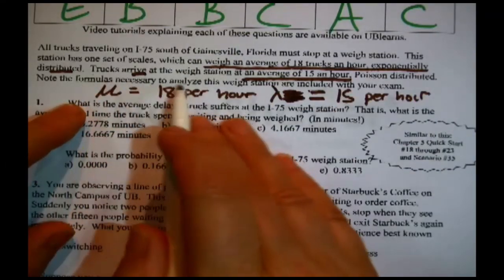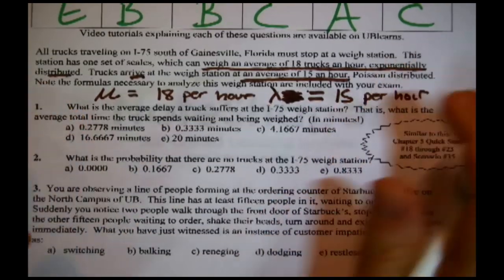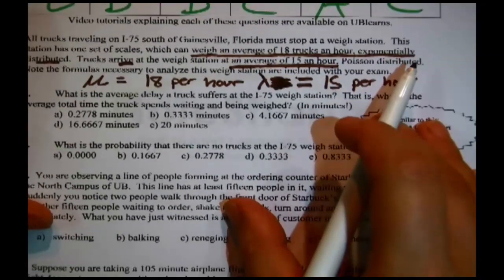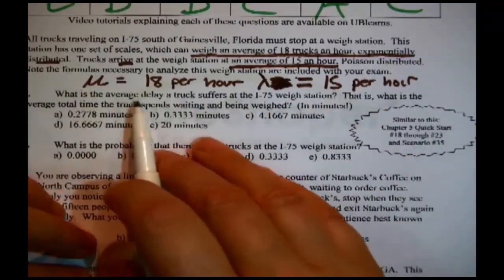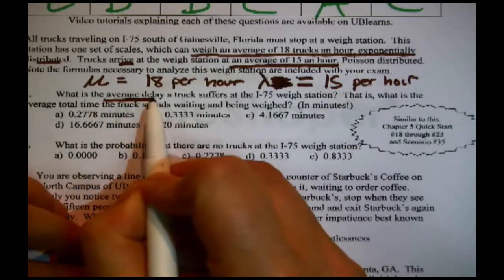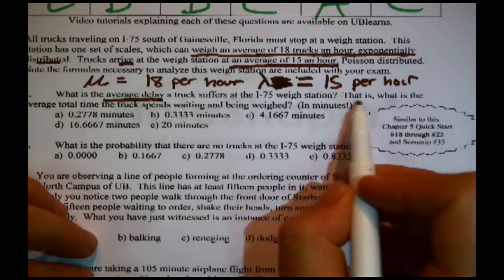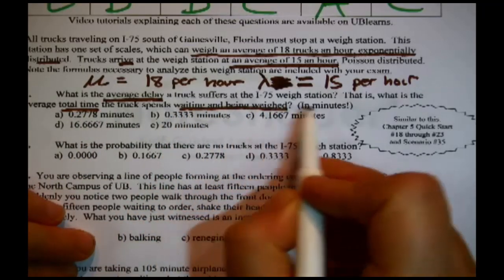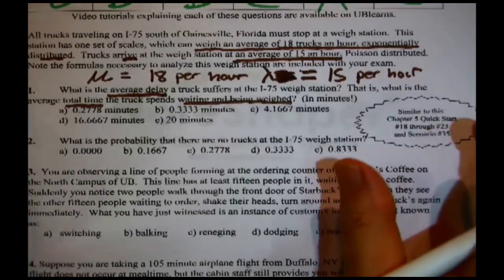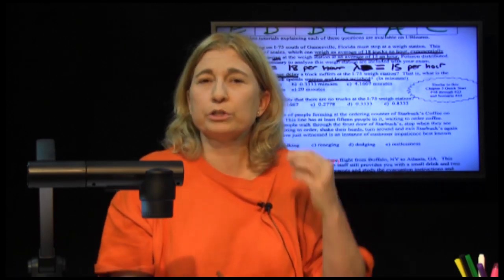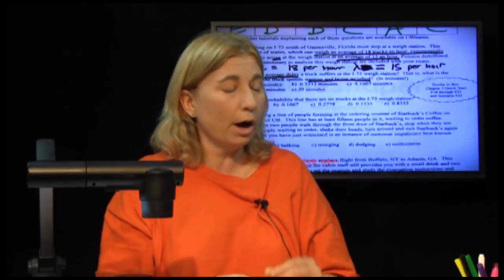Note that the formulas necessary to analyze this weigh station are included with your exam. This is in your note pack, so obviously you don't have that particular page, but you would. What is it that's asked? What is the average delay a truck suffers at the I-75 weigh station? That is, what is the average total time the truck spends waiting and being weighed, in minutes. Now we need those formulas. As a matter of fact, and this is the real challenge, we only need one of those formulas.